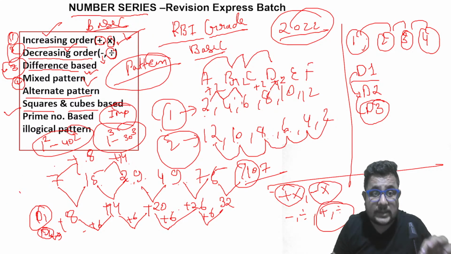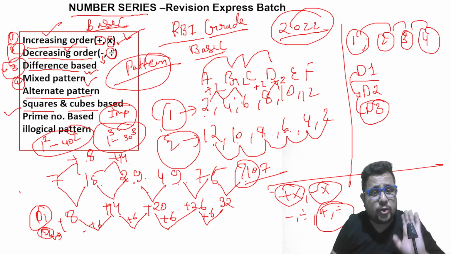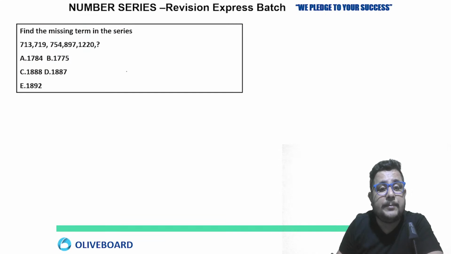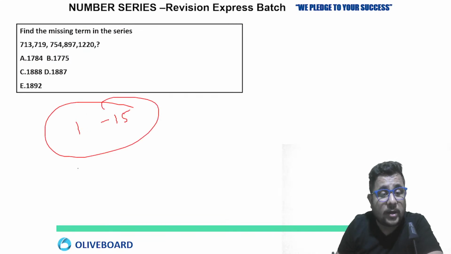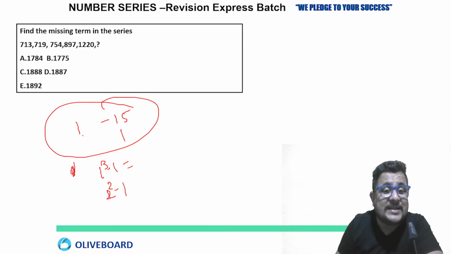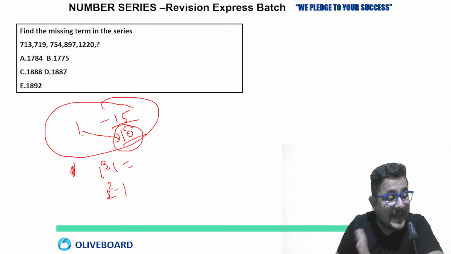After that, one more thing: these square cubes. Then the square-cube differences of the same numbers. If I talk about 1 to 15, you have to remember them. What is 1 cube minus 1? 2 cube minus 1? 2 cube plus 1? 1 cube plus 1? At least till 10. I prefer till 15, but if you are unable to, you can go till 10 at least.